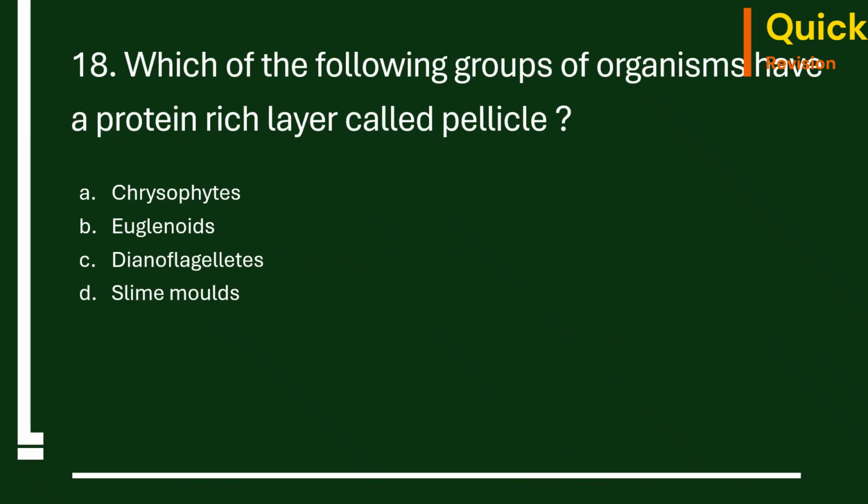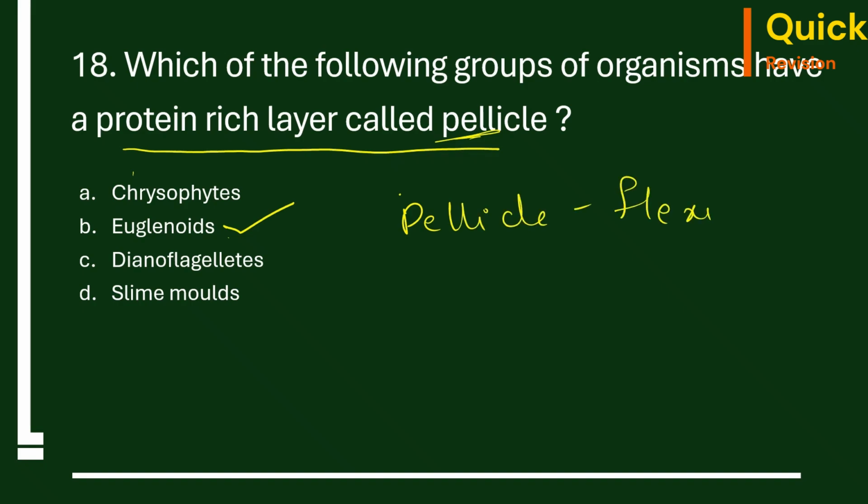18th question. Which of the following groups of organisms have a protein rich layer called pellicle? Okay, so chrysophytes, euglenoids, dinoflagellates, slime molds. The correct answer is euglenoids. So instead of the cell wall, they have a protein rich layer called pellicle. This is flexible in nature.